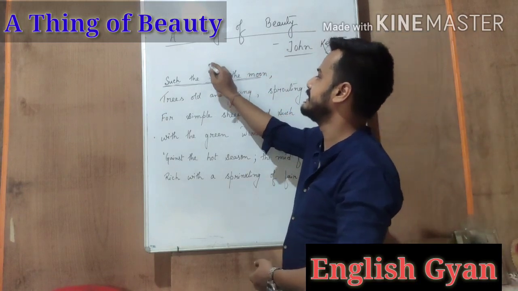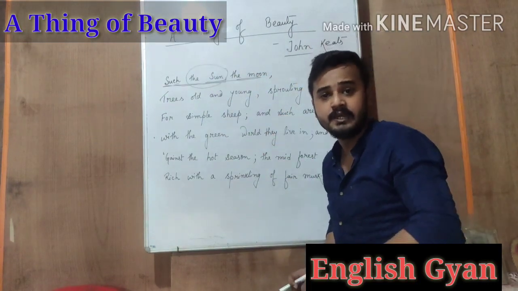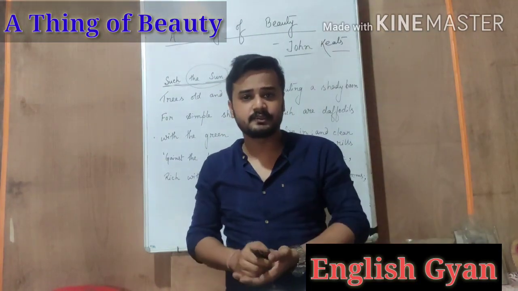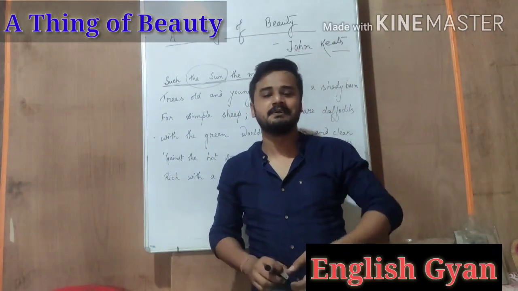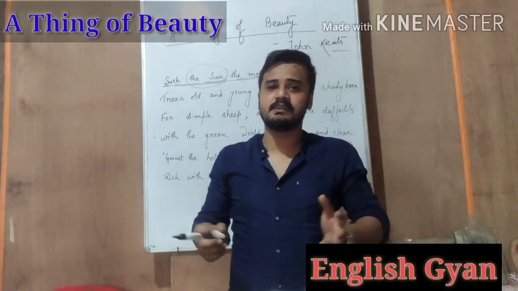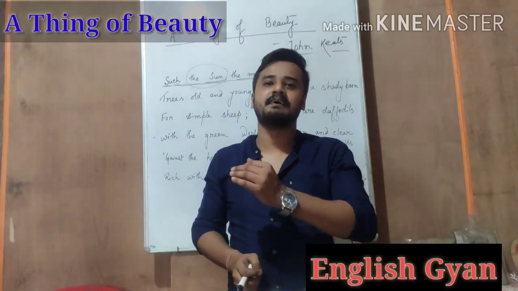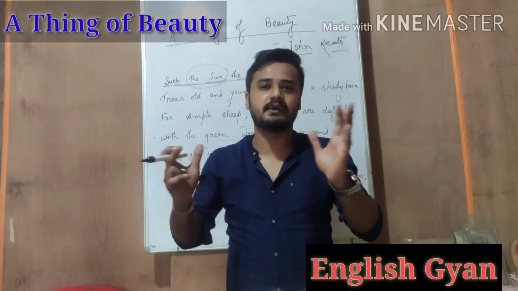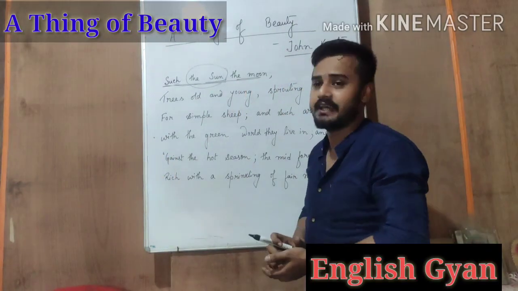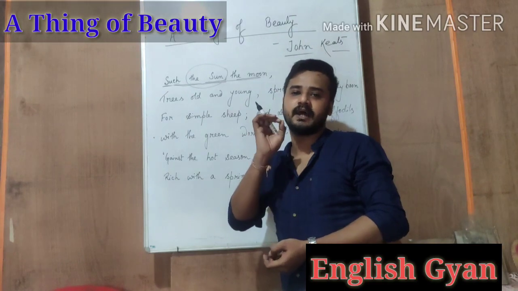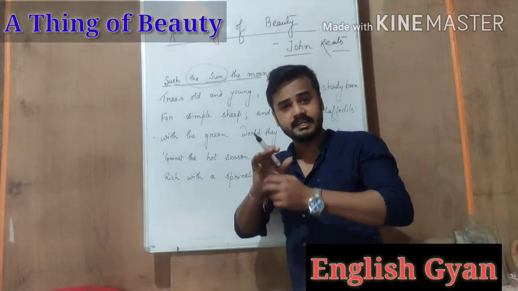He says that the sun is also an element of beauty in this nature, and in fact it is true, because if there was no sun, life on earth would not have been possible. Just imagine if there was no sun, if we only had night, we only had dark days, it would have been a very terrible time. So the sun is also an element of natural beauty.